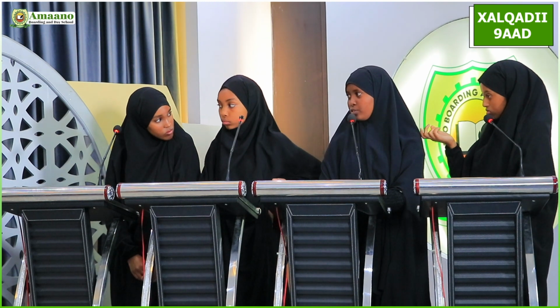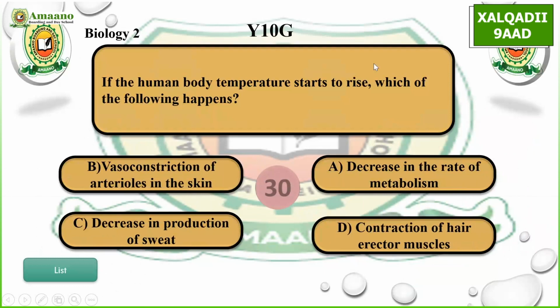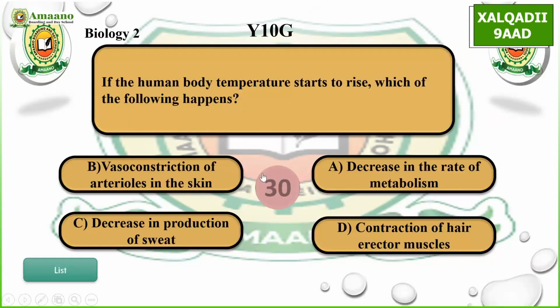Back to the girls. Choose a question. Biology 2. If the human body temperature starts to rise, which of the following happens? A, decrease in the rate of metabolism, B, vasoconstriction of arterioles in the skin, C, decrease in production of sweat, D, contraction of hair erector muscles. A. Correct.